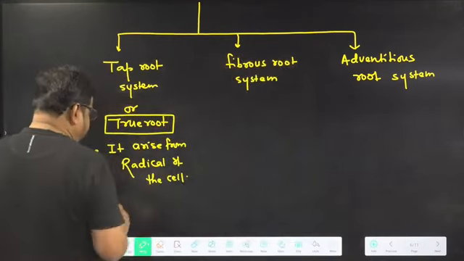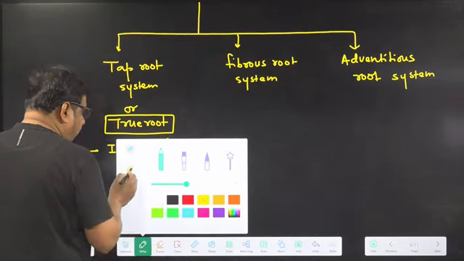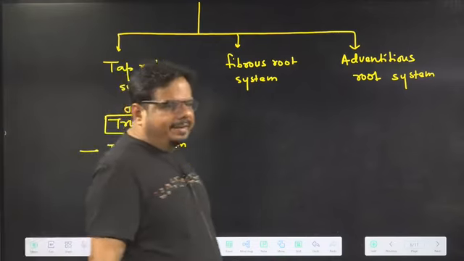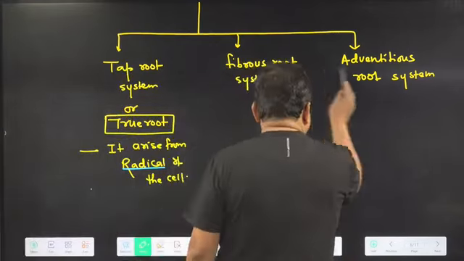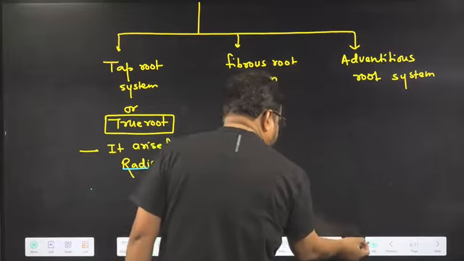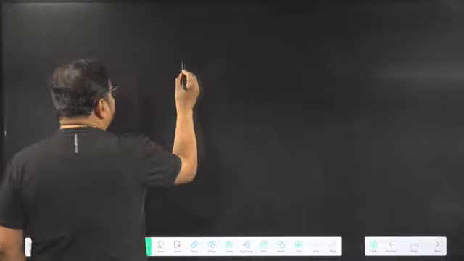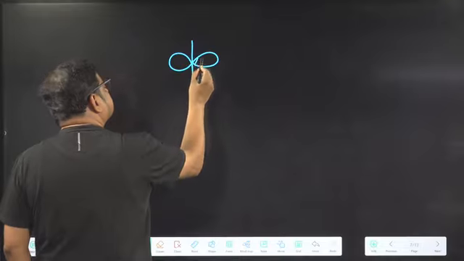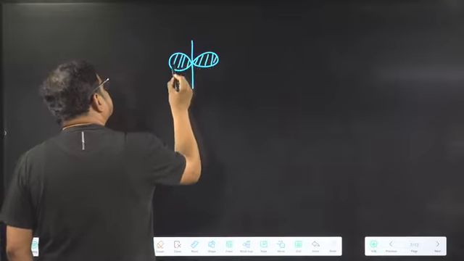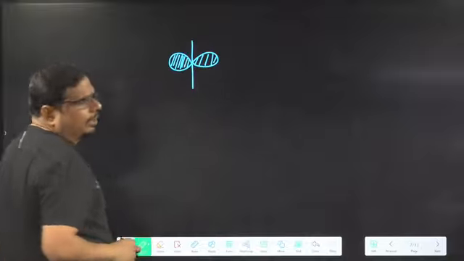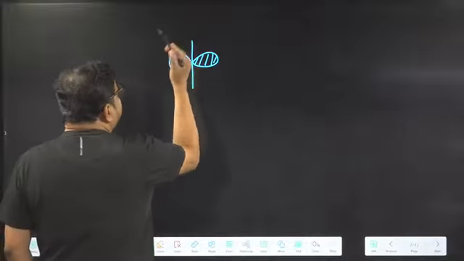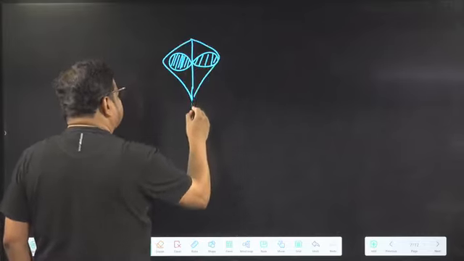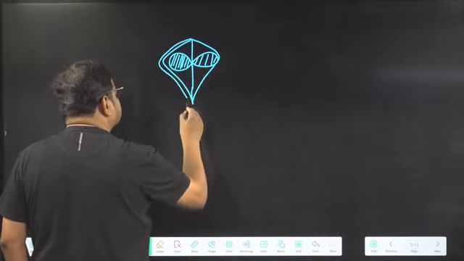Now I am telling you what the radicle is. You will ask, sir, you wrote radicle of the seed, just somehow decode it. So I am decoding the radicle. Got the idea? Have a look here. But I will not decode it here. I will decode it on a separate page. So look here. Suppose that it is a dicot embryo. You can say dicot seed. I am making the seed itself, don't worry. It is a dicot seed now.